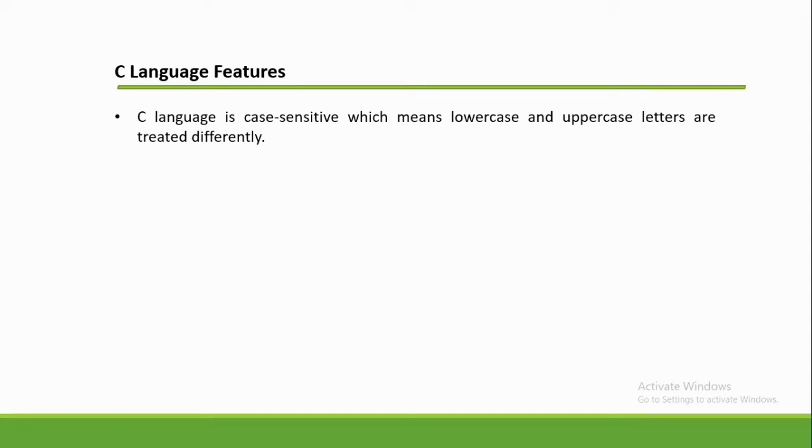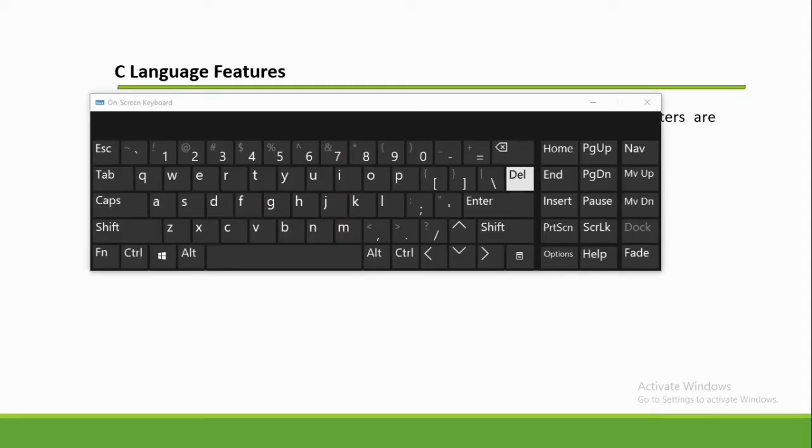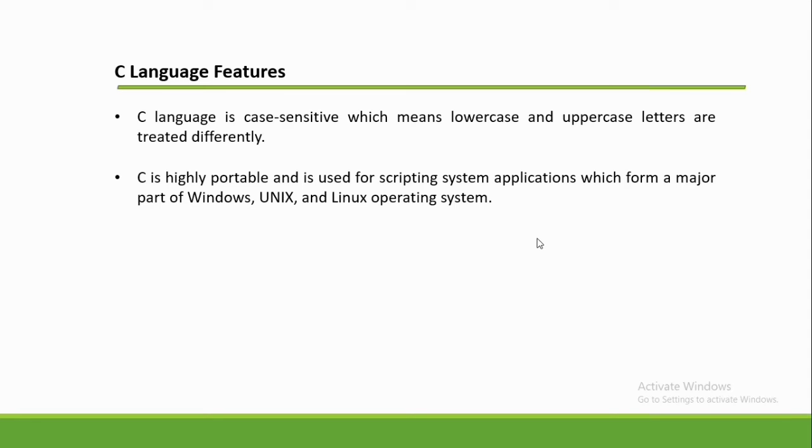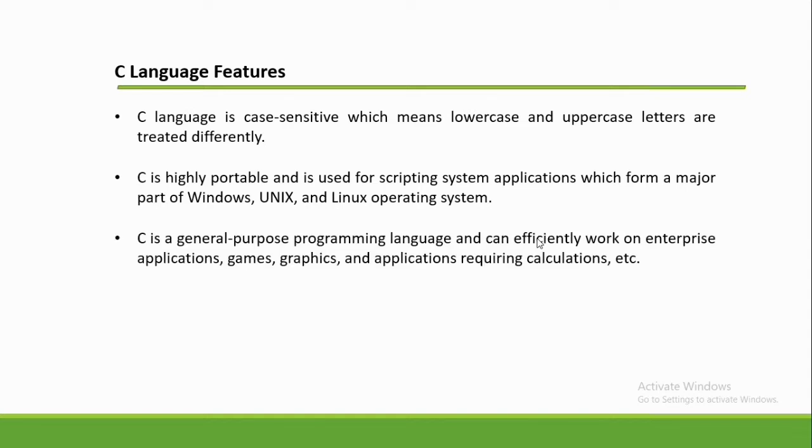C language is case sensitive, which means lowercase and uppercase letters are treated differently. In this example, we have here the uppercase letter like this and its lowercase letter. C is highly portable and is used for scripting system applications which form a major part of Windows, Unix, and Linux operating systems.